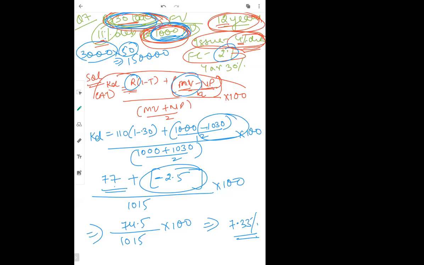Rate of interest is 8%. Tax rate is given as 50%. Now your R will be 8% of 100 rupees, which is 8. Maturity value will be 100 rupees only because they have not mentioned anything regarding redemption. Net proceeds will be 90 rupees because they have not given any flotation cost here. And tax rate is 50%. So like this you have to solve. Issue price is nothing but, if it is 90 it means it was issued at a discount. If issue price was 110 it means it is issued at a premium.